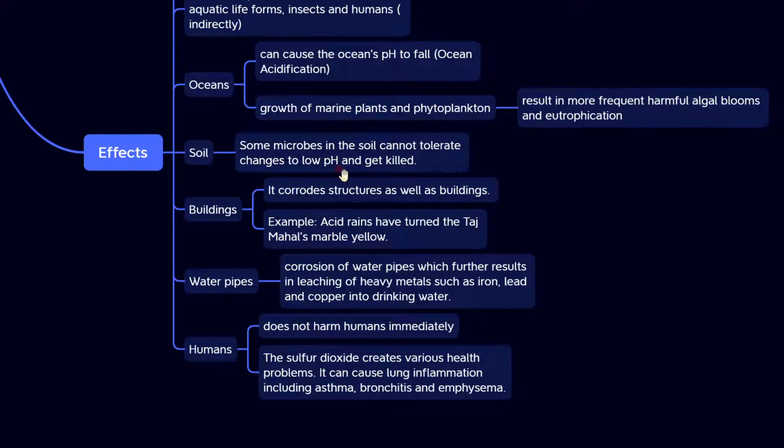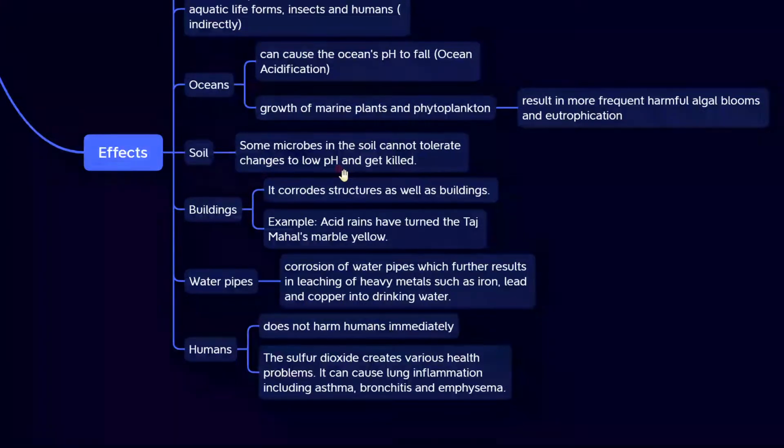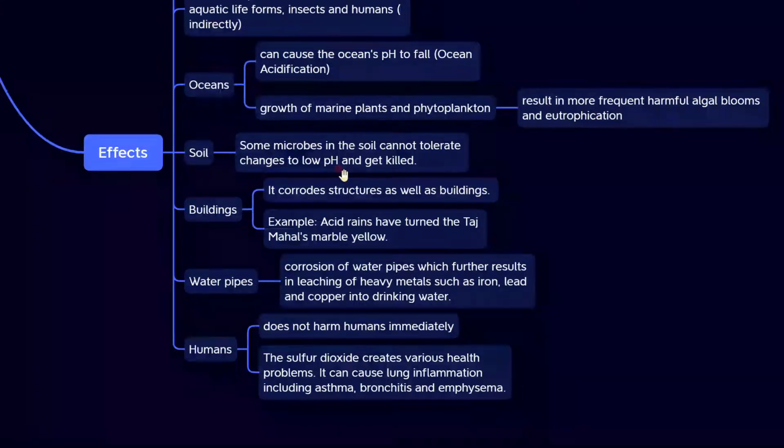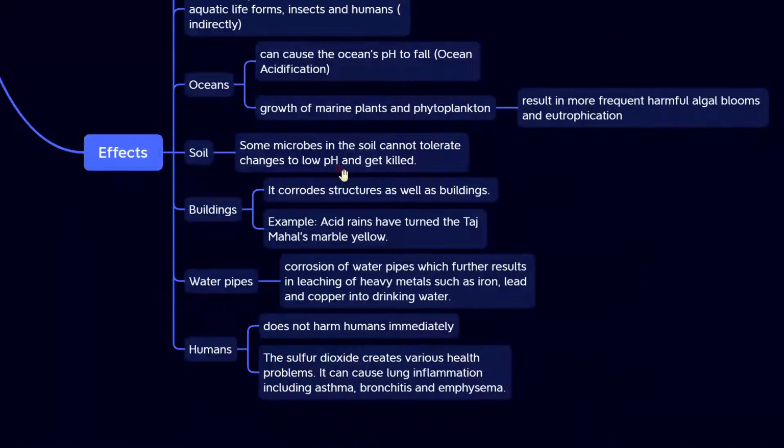Next, water pipes. Corrosion of water pipes, which further results in leaching of heavy metals such as iron, lead, and copper into drinking water. Corrosion of water pipes results in leaching of heavy metals like iron, lead, copper into the drinking water basically.